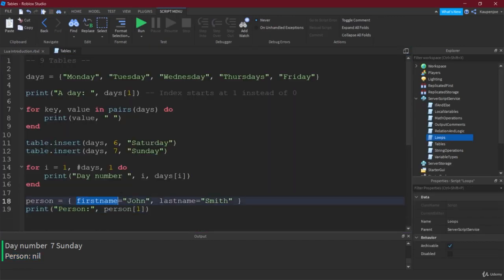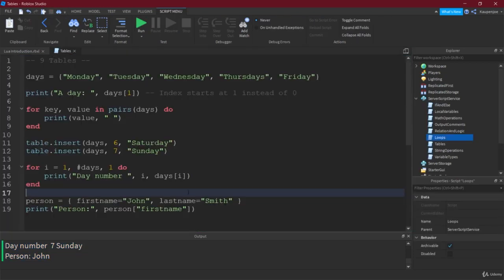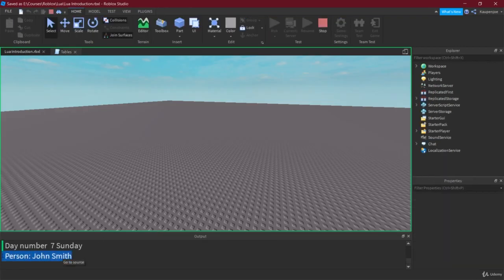Well, because we've actually specified the key here. So what we need to do is we actually need to put in first name here, and then it's going to work, because this is now the key to getting the value John. And as you can see, then John actually prints out. And there was another even easier way to do this, and we can just specify this variable person, and then we write a dot, and then as you can see, I can actually get both of those members just by using the dot operator here, basically. So those are 2 ways of actually getting this, if you specify the key beforehand, right? So if we then run this, person is John Smith.